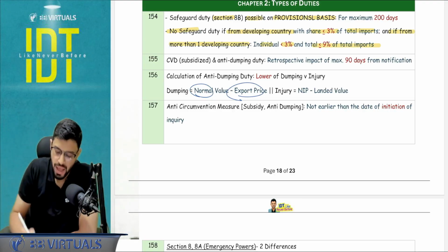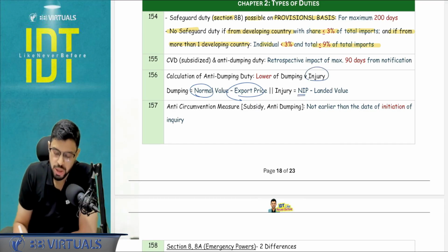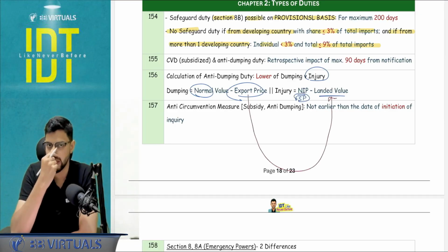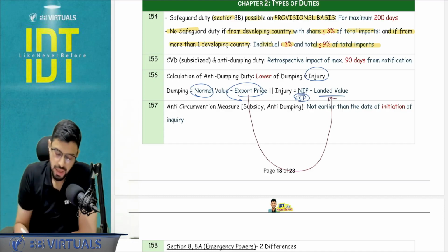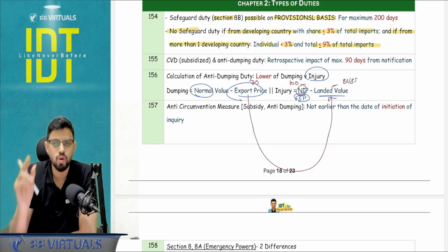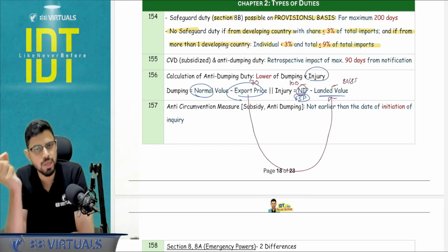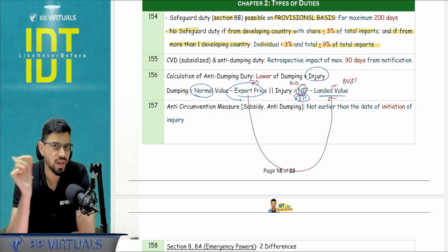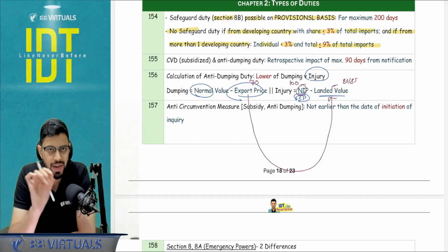And injury is the non-injurious price, or you can call it the fair selling price in India, minus landed value. Ultimately, just understand, inherently this export price plus basic customs duties is landed value only. Okay, so for example, export price is 70, this will come out to be maybe 80, 85. And let's say NIP is 100. So whatever the 20-15 difference, that is the injury which is happening. So the lower of the dumping and injury is going to be picked as the anti-dumping duty.